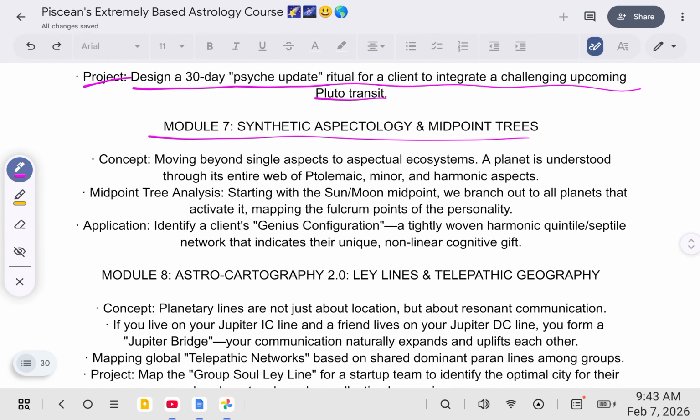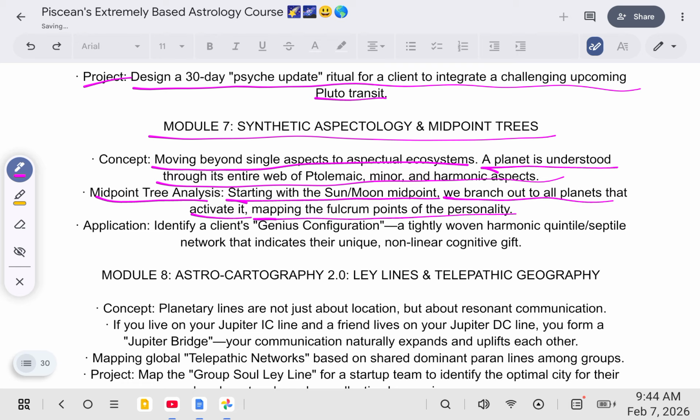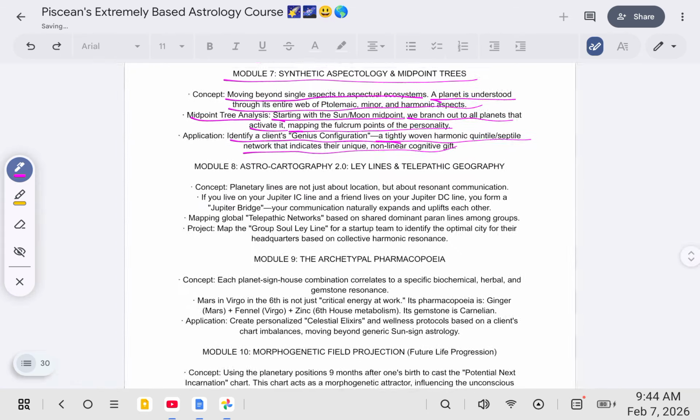7th module is synthetic aspectology and midpoint trees. Moving beyond single aspects to aspectual ecosystems, a planet is understood through its entire web of Ptolemaic, minor, and harmonic aspects. Midpoint tree analysis: starting with the Sun-Moon midpoint, we branch out to all planets that activate it, mapping the fulcrum points of the personality. Identify a client's genius configuration, a tightly woven harmonic quintile-septile network that indicates their unique nonlinear cognitive gift.